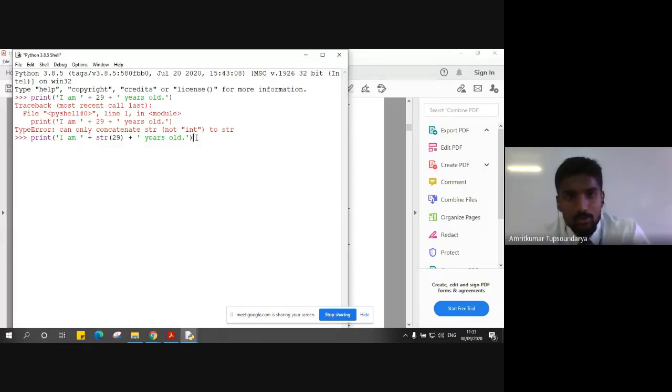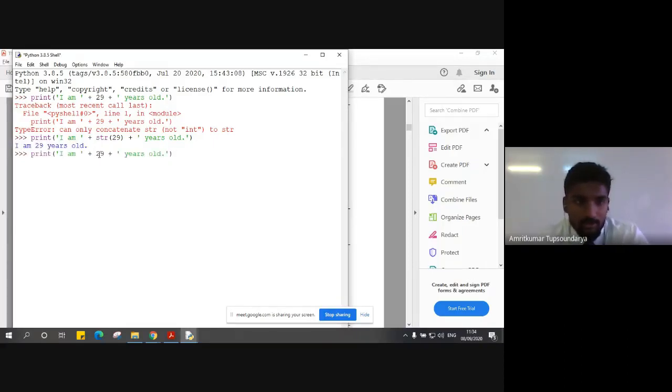So 29 as an integer is getting converted into a string, and that string will be concatenated with the other two strings beside it, and later it will be printed. Hopefully we shouldn't get any error, and you can see it is printing correctly.